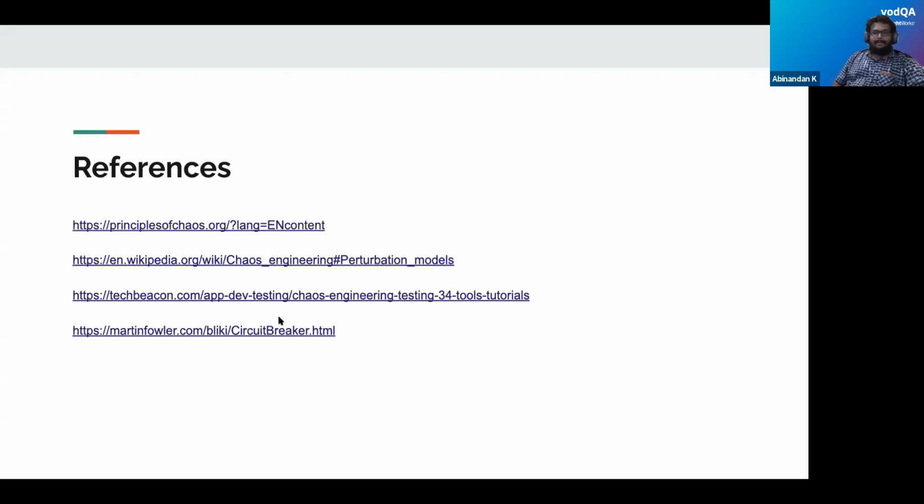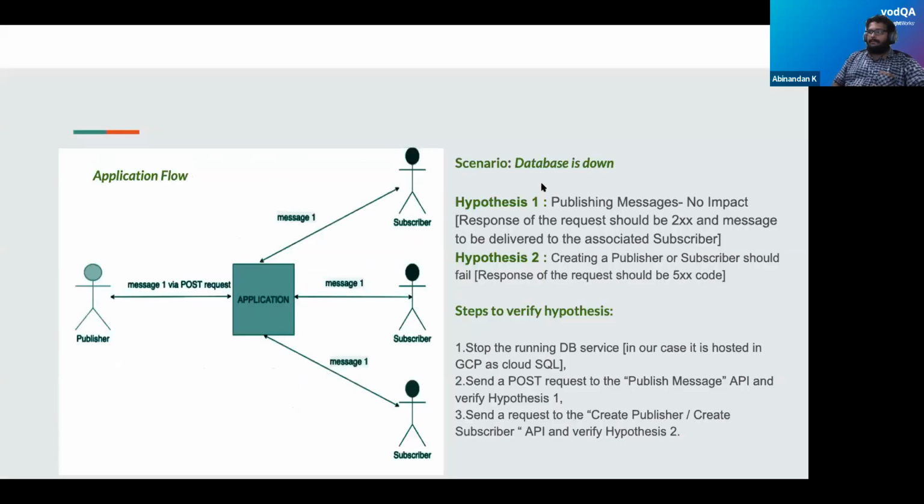This is a typical example where I can show you blast radius. Let's consider a database is down. When I was explaining this architecture, the database stores the stateful information of the publishers and subscribers. When we cause a failure to the database, we should be very certain that only the creation of publishers or subscribers is impacted, and not the publishing of the messages. So when I do database testing by causing a failure here, I'm minimizing the blast radius.